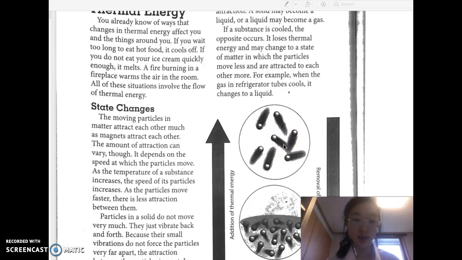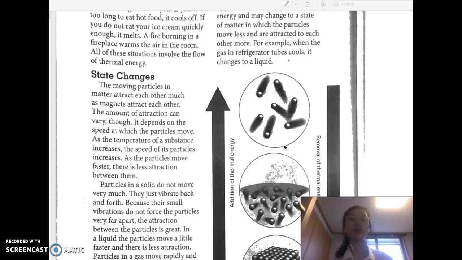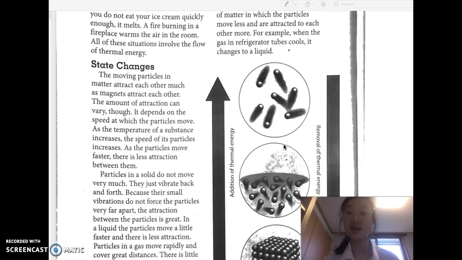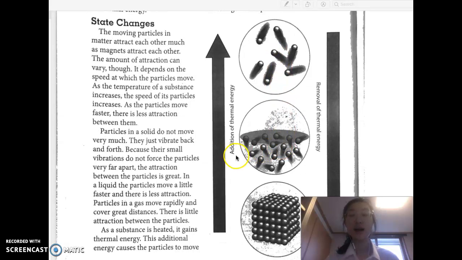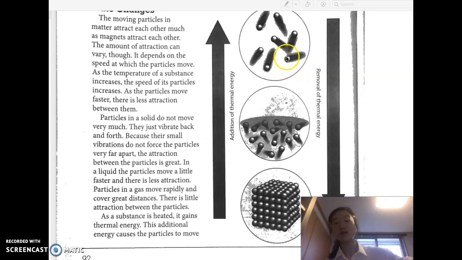It loses thermal energy and may change to a state of matter in which the particles move less and are attracted to each other more. For example, when the gas inside a refrigerator cools, it changes from a gas to a liquid. So as you add thermal energy, as it gets hotter, a solid will go to a liquid and a liquid will turn into a gas. But if you take away the thermal energy, the gas will go to a liquid and liquid into a solid.